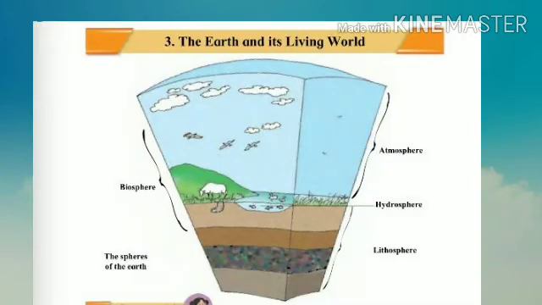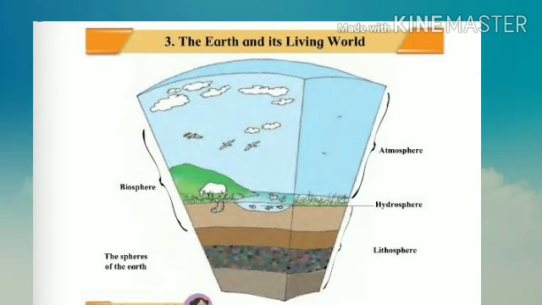Students, look at this picture, observe it. What do you see in this picture? Yes, there are different layers of the Earth. The atmosphere and various spheres like hydrosphere, lithosphere and biosphere. It is the structure of the spheres of the Earth.